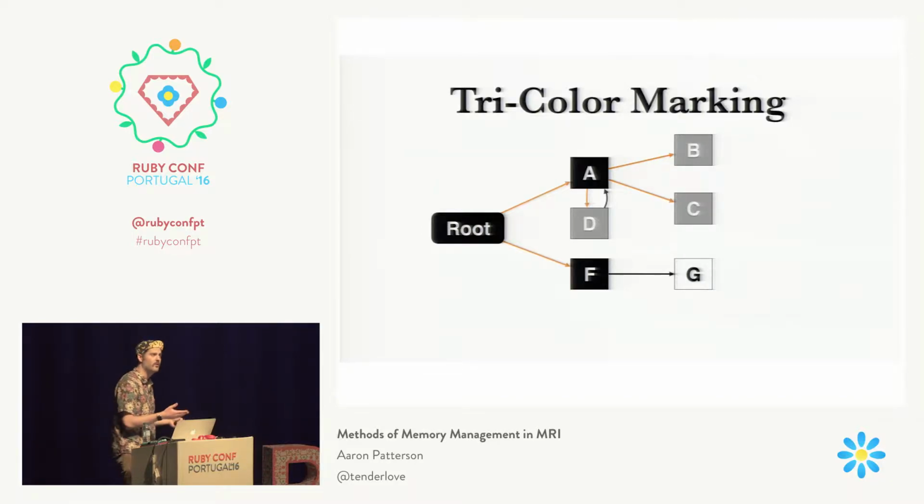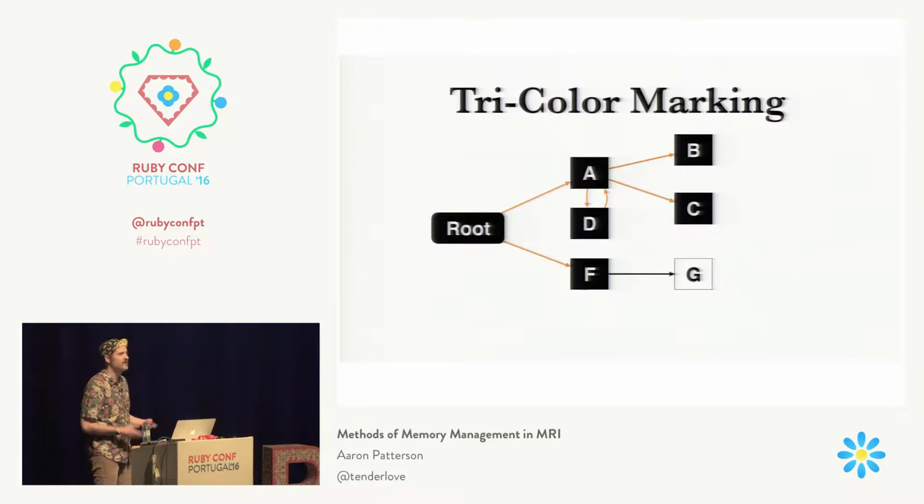But if we remember our algorithm was, we don't visit anything that black nodes point to. So we have this problem again where we say, well, we only visit gray nodes, so we mark all the gray nodes black, and now we're done. We're out of gray nodes to visit. So we'll do a GC, we'll sweep everything that's white, we sweep away that white node, and now we have a problem. We have this arrow pointing into nowhere, and we'll get a seg fault.